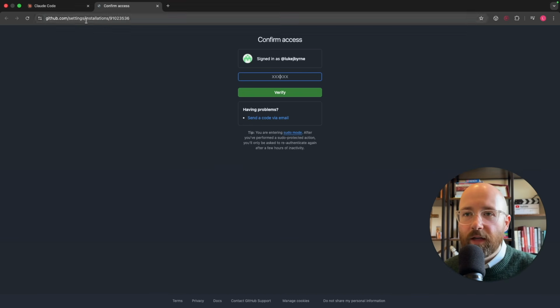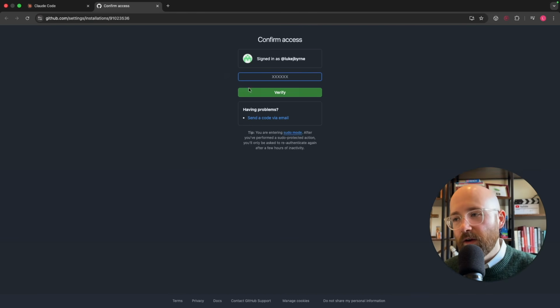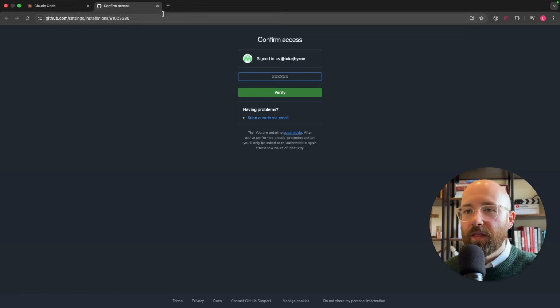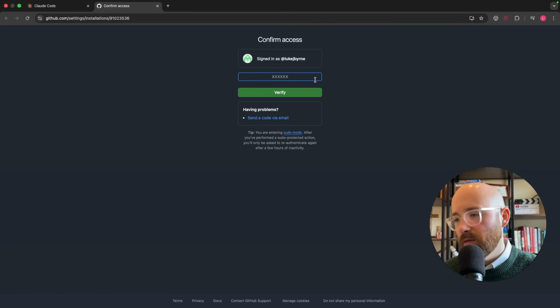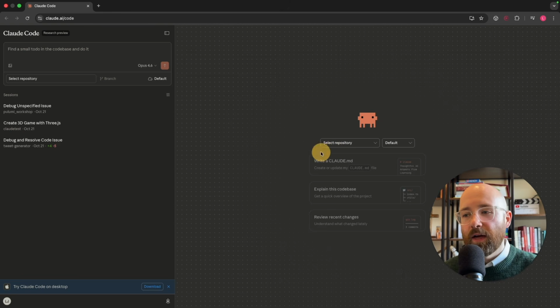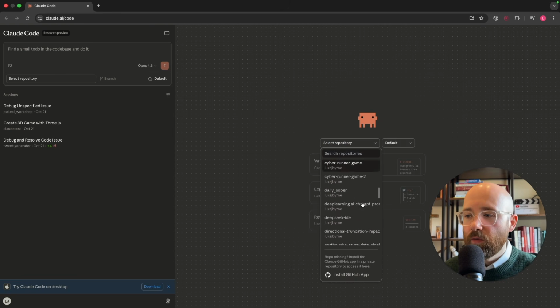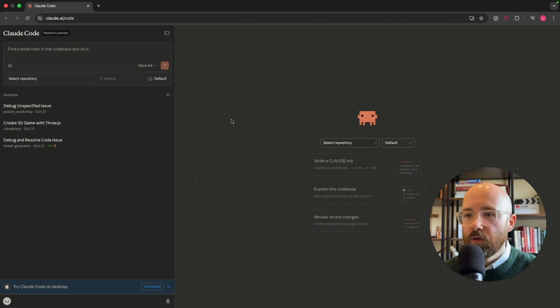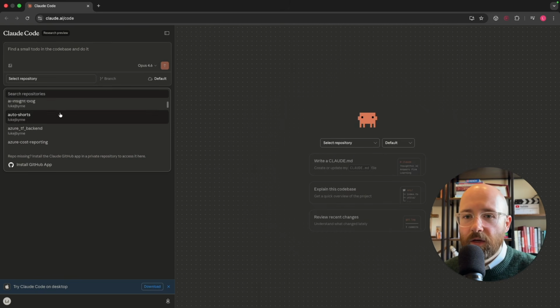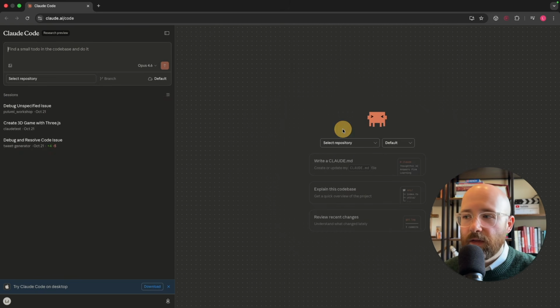It will go to GitHub, you'll log in, verify your identity, and then, because you have to do this auth, that drives me mental, but basically you have to then go and install Claude, and then once you have it, you'll now be able to see all of your repositories in here. So for example, if we select a repo, it's the same by the way here and here. Look at a little Claude bot.